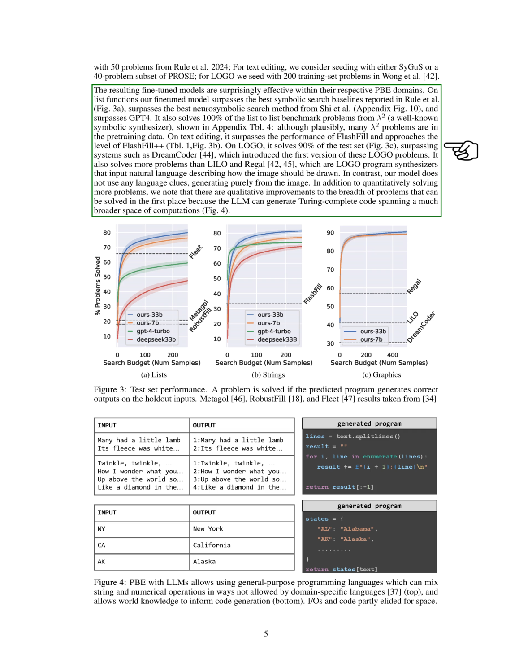The fine-tuned models perform remarkably well in their respective PBE domains. Our fine-tuned model excels in list functions, outperforming symbolic and neurosymbolic search methods, as well as GPT-4. It also solves all list-to-list benchmark problems from lambda squared. In text editing, it surpasses FlashFill and approaches FlashFill++. In logo, it solves 90% of the test set, outperforming other systems like Dreamcoder, Lilo, and Regal.